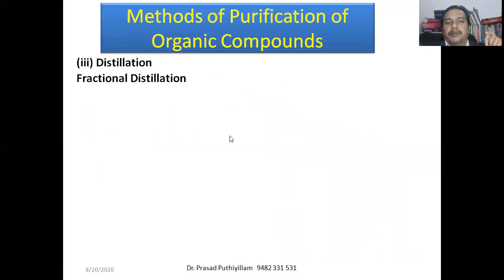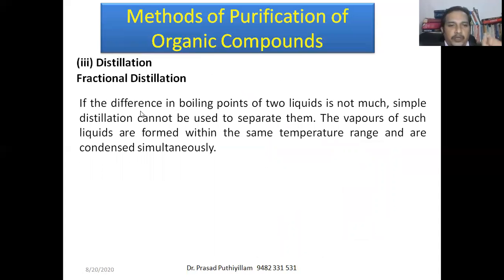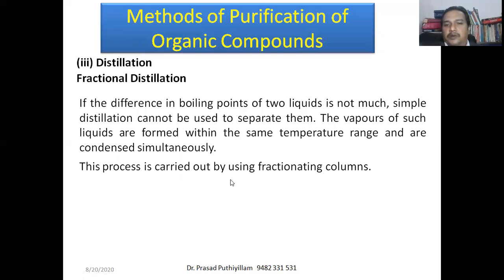Okay, I said there are different methods of distillation. The first one is known as fractional distillation, in which the two liquids in a mixture have boiling points that are not entirely different, or are almost similar or very near to each other. Such types of liquids can be separated only by fractional distillation, because they would convert into the gaseous state simultaneously in normal distillation. This process is carried out in a fractionating column.